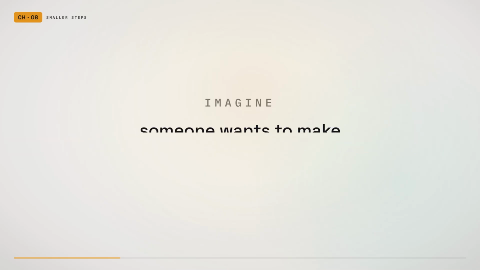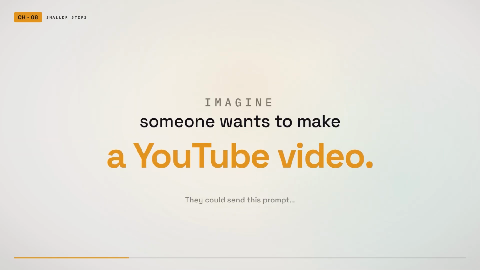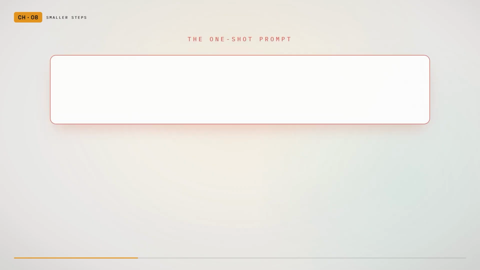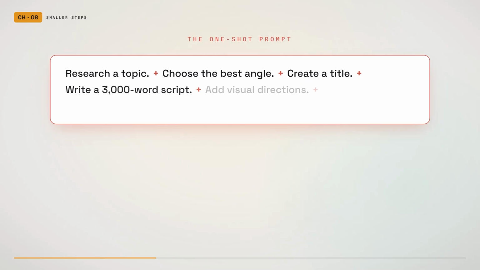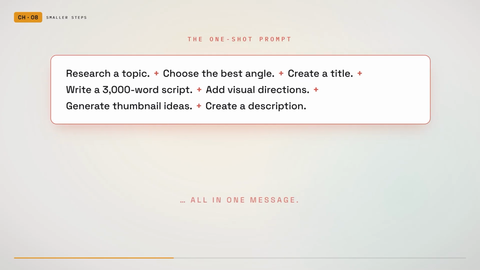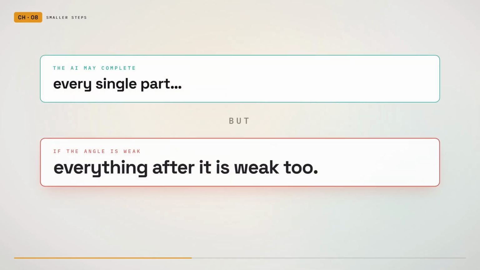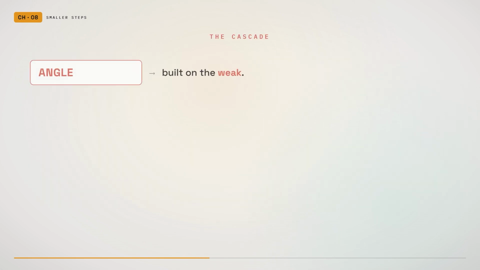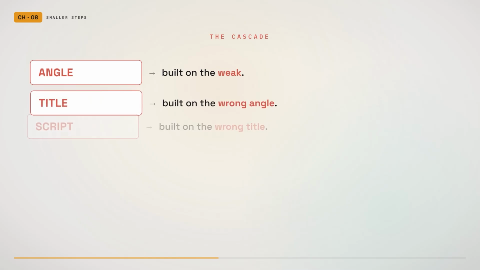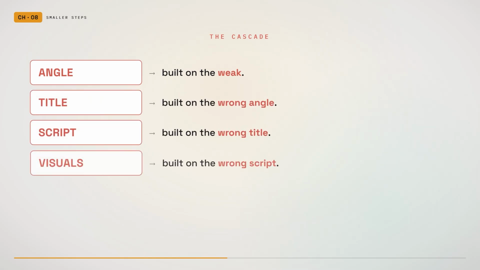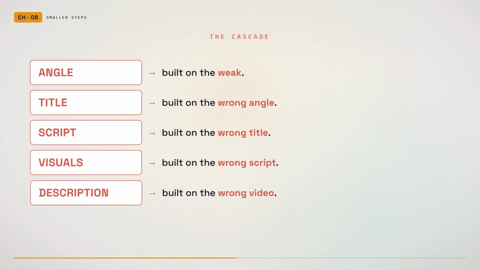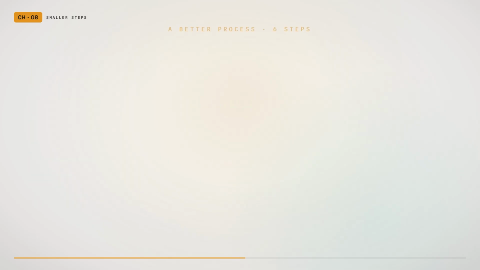Imagine someone wants to create a YouTube video. They could send this prompt. Research a topic, choose the best angle, create a title, write a 3,000-word script, add visual directions, generate thumbnail ideas, and create a description. The AI may complete every part, but if the angle is weak, everything after that will also be weak. The title will be based on the wrong angle. The script will be built around the wrong title. The visuals will support the wrong script, and the description will market the wrong video.